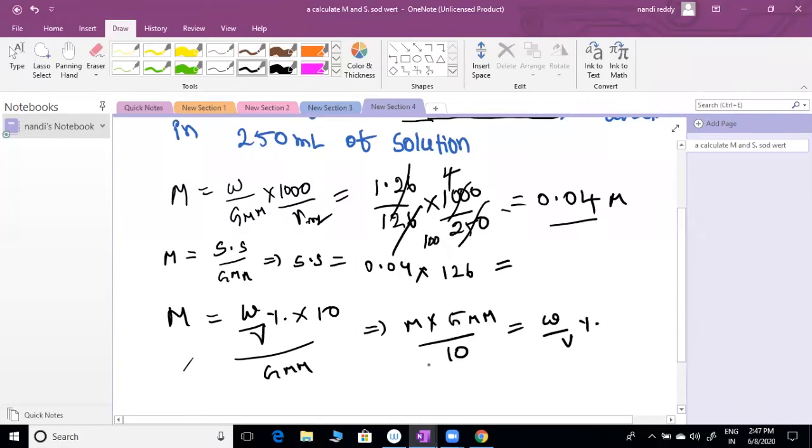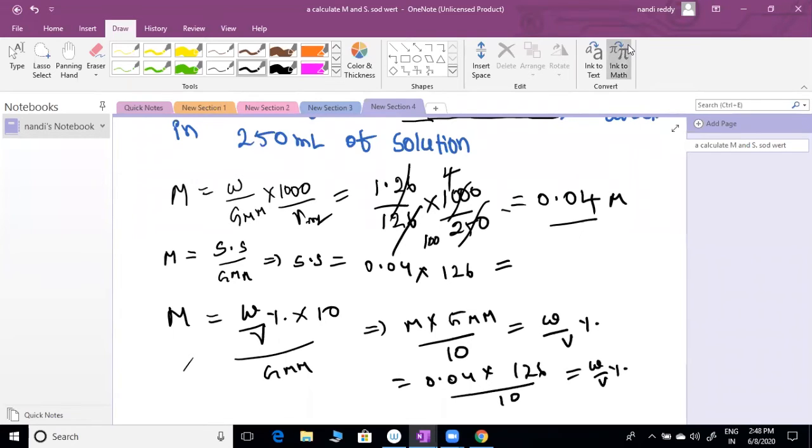So put here 0.04 into 126 by 10. That is W by V percent. So you can do like this, or the definition also you can apply, sir.